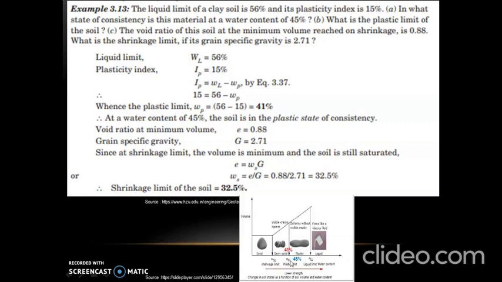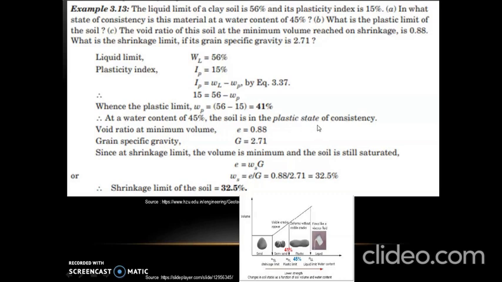The plastic limit which we found from the problem is 41%, so 41% will be located here. But the natural water content is 45%, which is greater than 41%. So this 45% lies in plastic state. Hence we write that at water content of 45%, the soil is in plastic state of consistency.